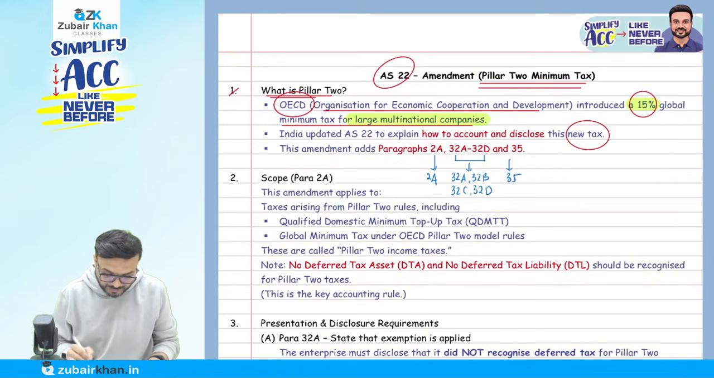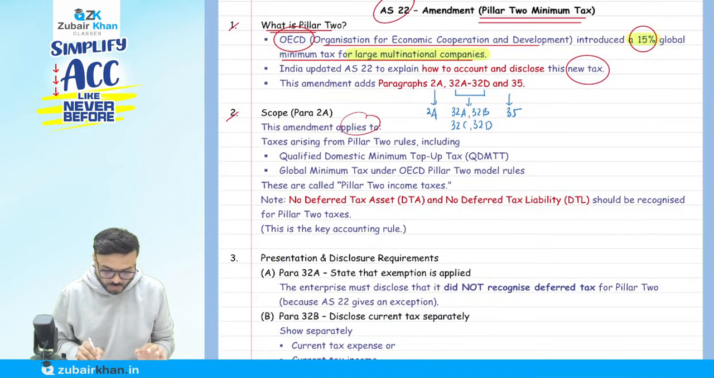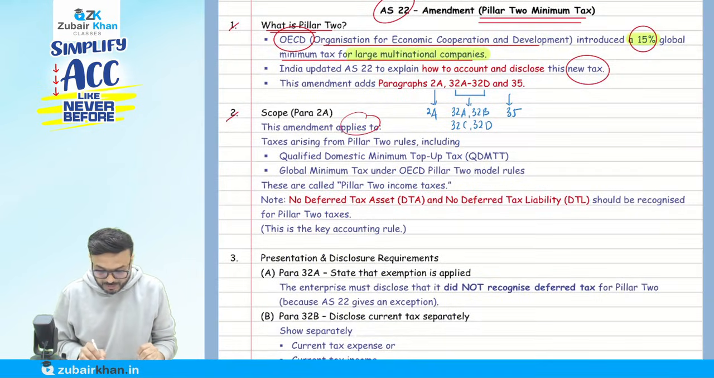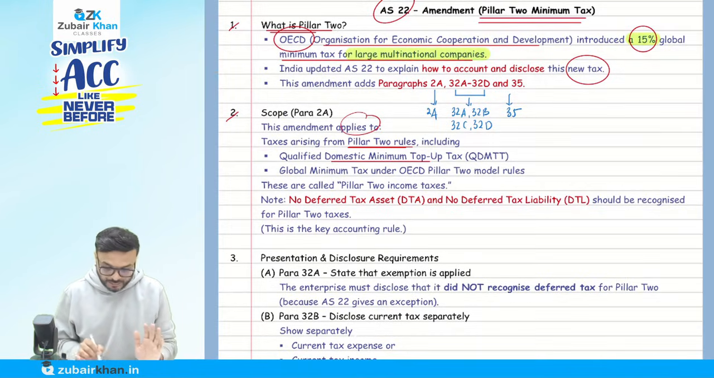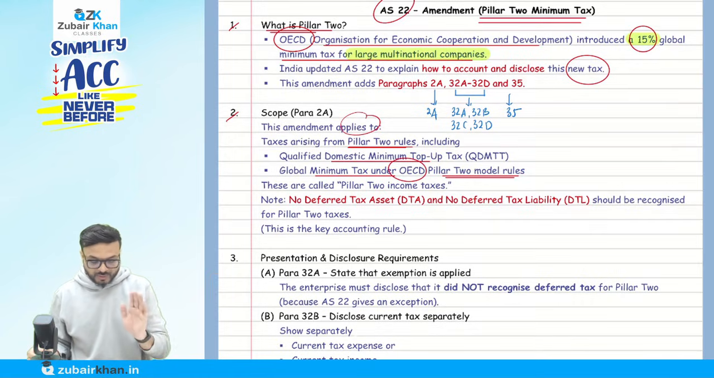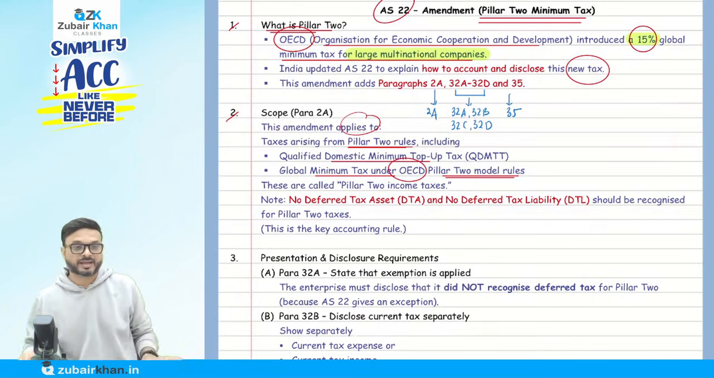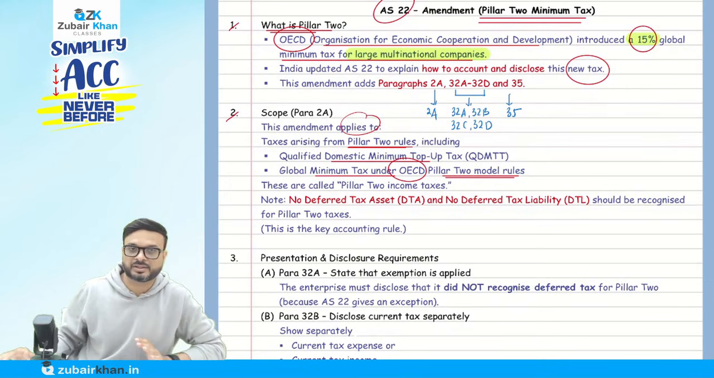Para 2A says these amendments apply to taxes arising from the Pillar 2 rules, including the qualified domestic minimum top-up tax and the global minimum tax under the OECD Pillar 2 model. These are called Pillar 2 income tax. Let me give a background. I am taking the example of Dubai to make it simple.